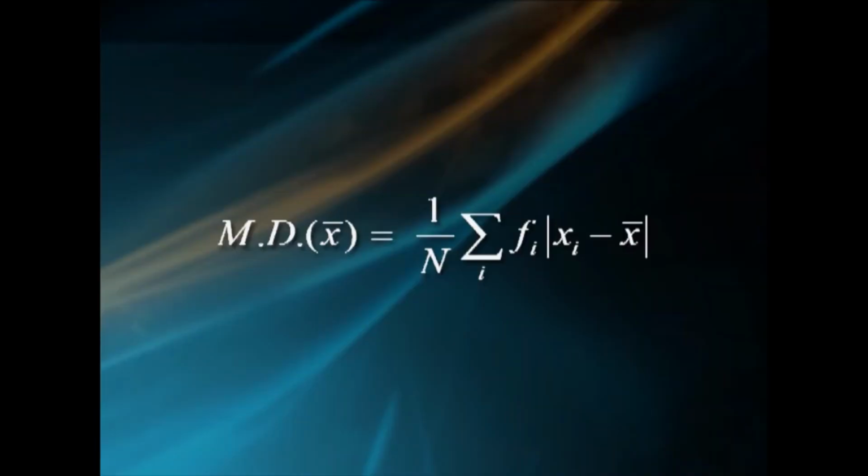Solution. Mean deviation about mean x bar: MD about x bar equals 1 by capital N summation over i, f_i into modulus of x_i minus x bar. First, we find the arithmetic mean x bar of the given data and hence calculate the mean deviation about x bar. The calculations are as follows.